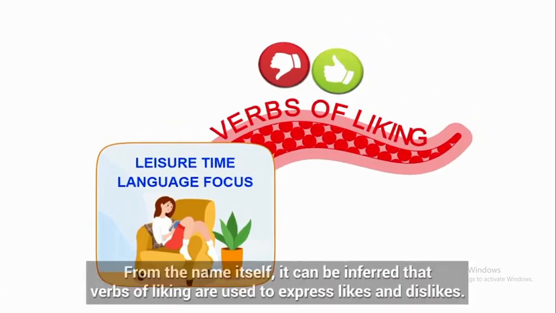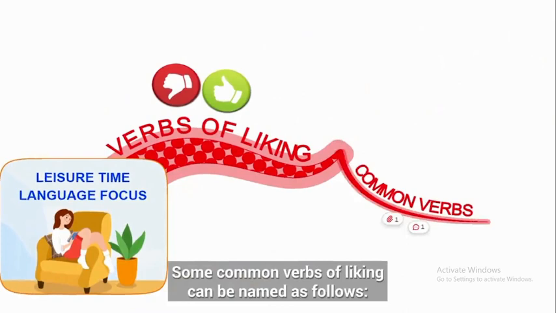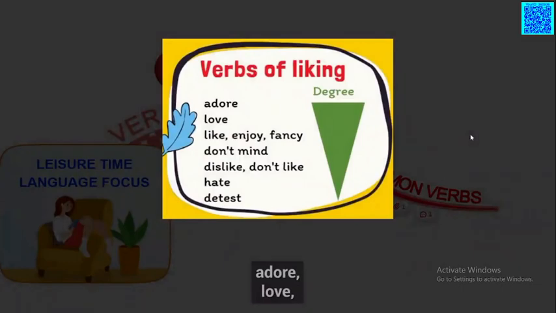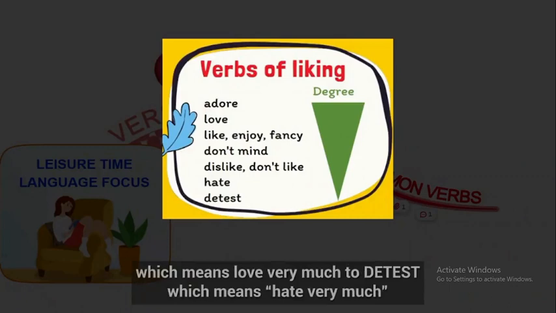From the name itself, it can be inferred that verbs of liking are used to express likes and dislikes. Some common verbs of liking can be named as follows: adore, love, like, enjoy, fancy, don't mind, dislike, don't like, hate, detest. You can see the degree of these verbs reduces from adore, which means love very much, to detest, which means hate very much.